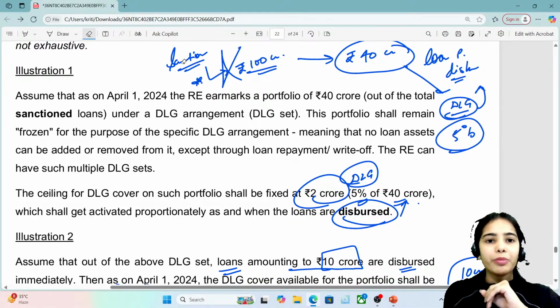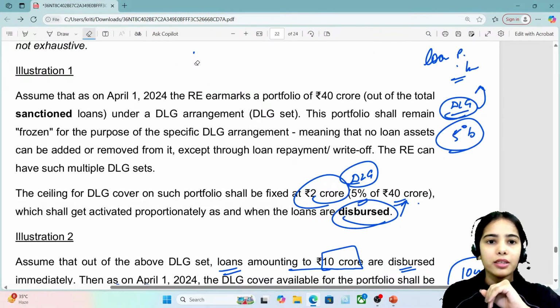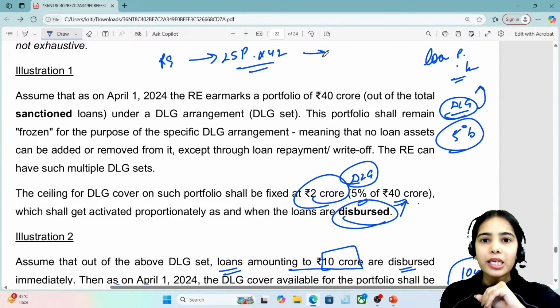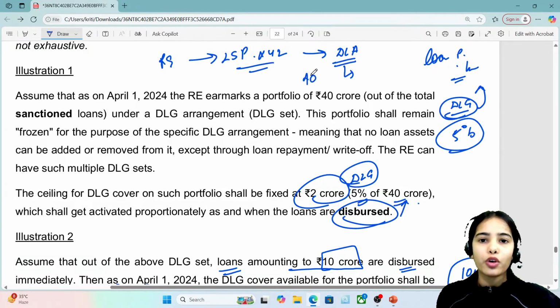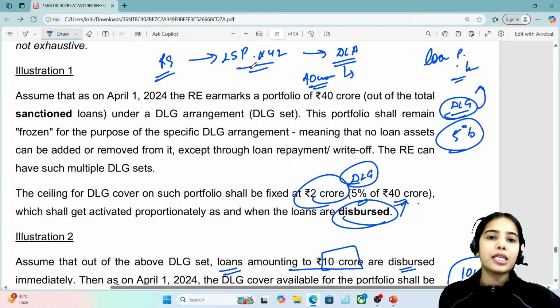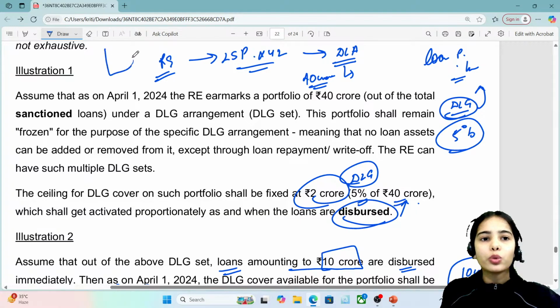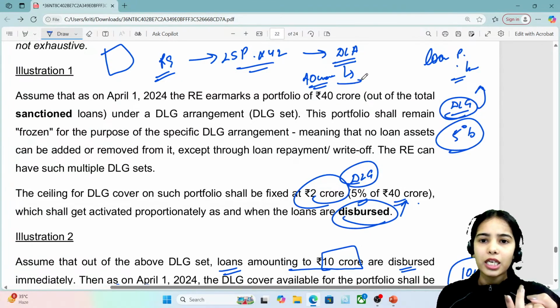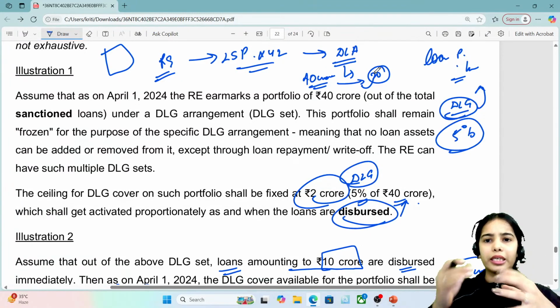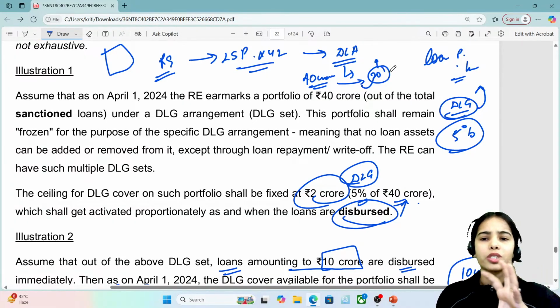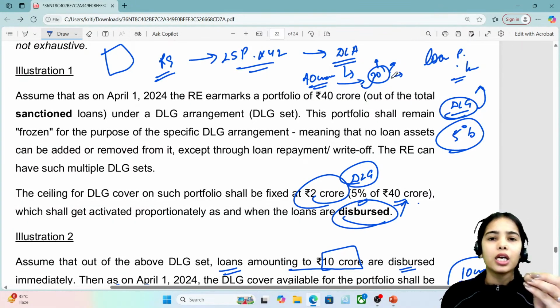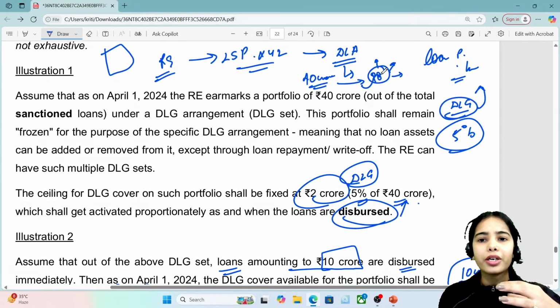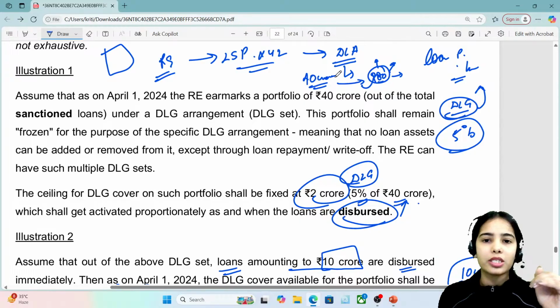Let me give you an example. Let's say the regulated entity is connected with the lending service provider XYZ. Now the lending service provider, through the digital lending application, is providing a loan portfolio of 40 crores. The regulated entity is asked to clear this loan. So the regulated entity will do the due diligence and see that the customers who want to take the loan are fine. Let's say there are 100 customers taking 40 crore rupees in total, some taking 1 crore, some 2 crore, some 10 lakh rupees. So this is the total loan portfolio.